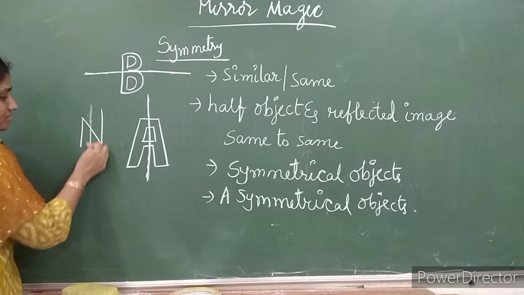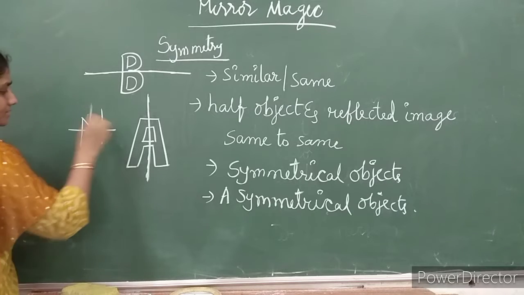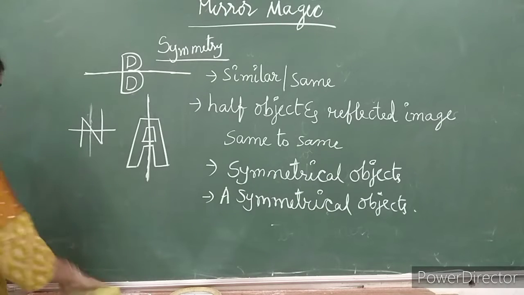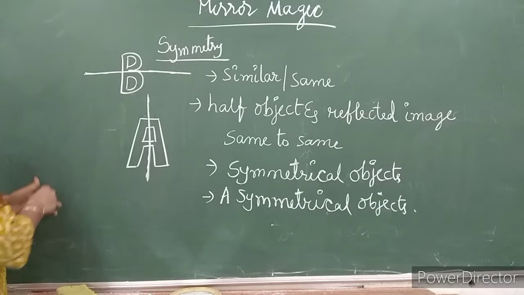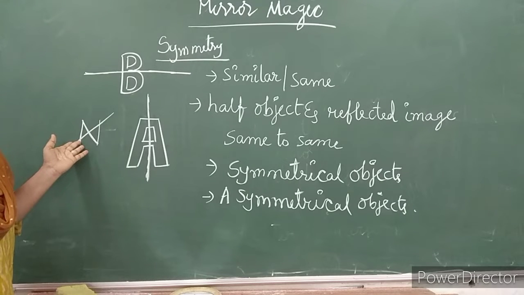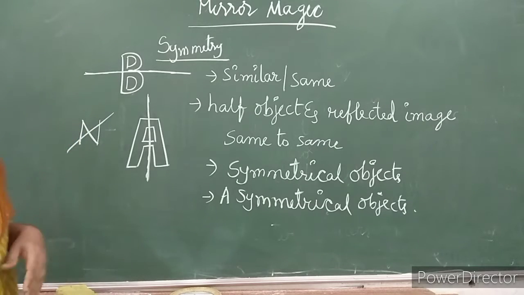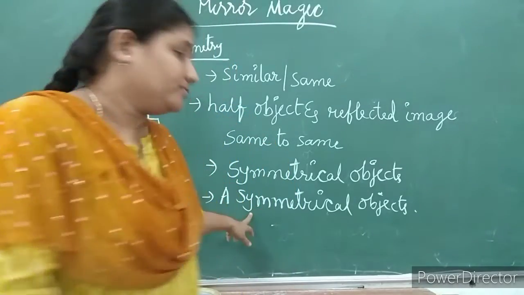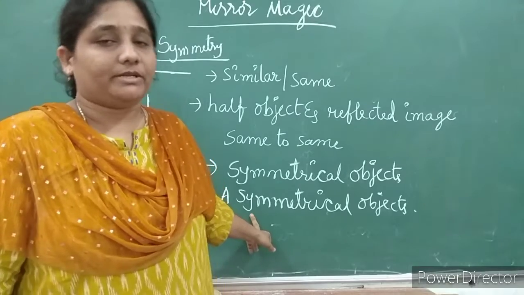Straight mode I didn't get, so I will rub it. I am cutting like this horizontally. Now also I didn't get. Okay, fine, madam, you're not getting like this. We'll try it like this. You're not getting. So N is a letter which is not exhibiting symmetry. So it comes under an asymmetric letter or an asymmetric object.